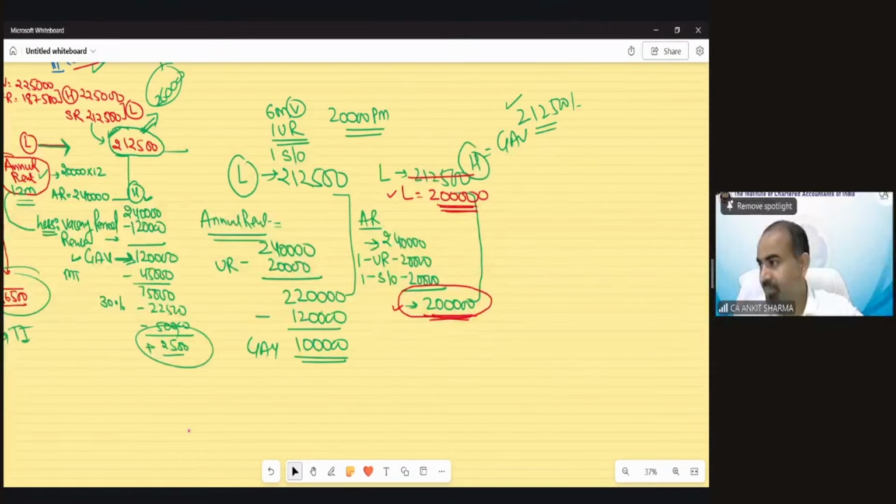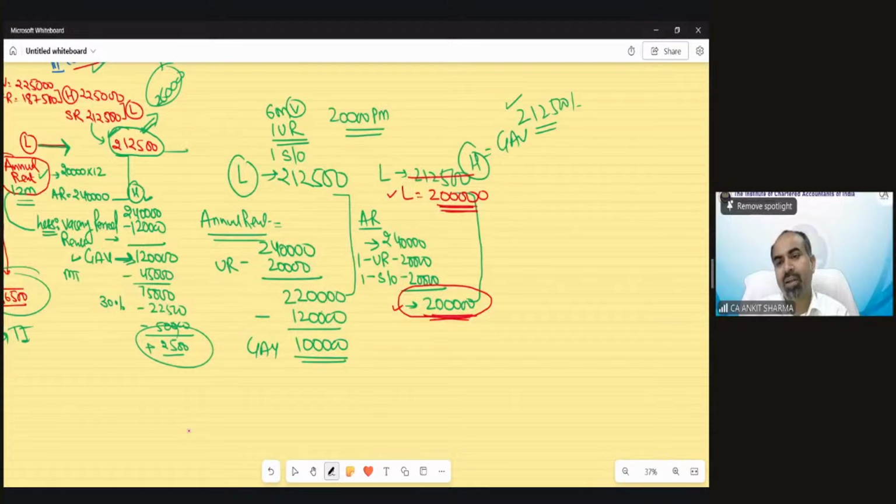Any idea? Have you gone through this concept? Have you studied that if both are equal, which value we should take? Yes, Vidushi, you are right. Annual rent means full month's rent. Almas, I guess you were in my normal class. When we were taking VLC, Almas was there actually.